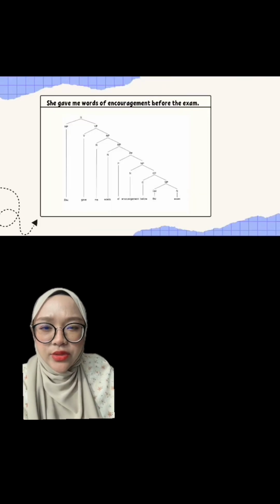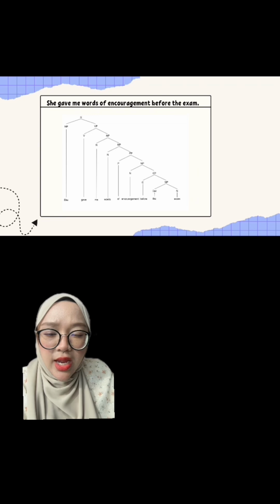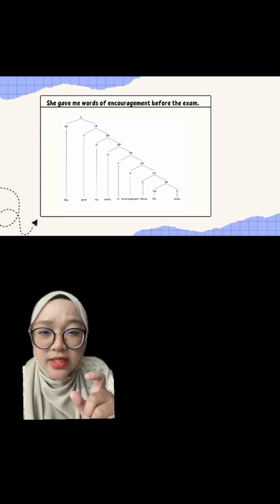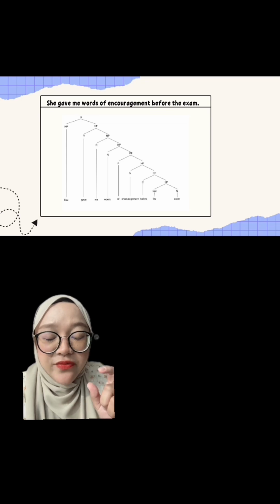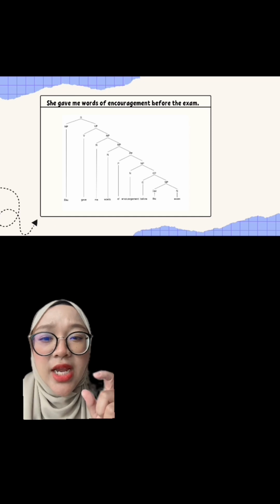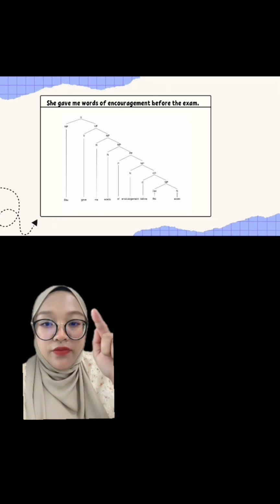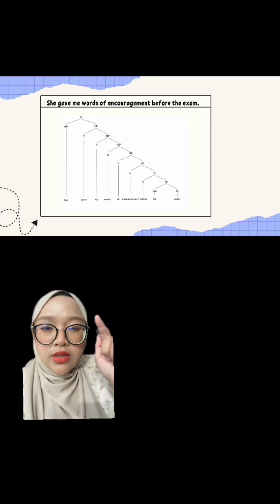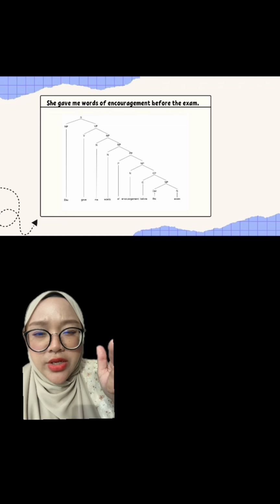Now let's look into the tree diagram above. First of all, for every word in the sentence, you have to identify what type of part of speech it is. For example, she, we know that she is a noun. After we recognize the part of speech of each word, then we have to do the tree diagram.